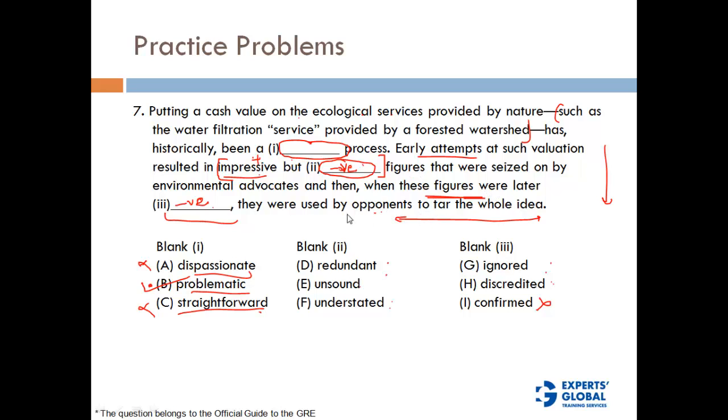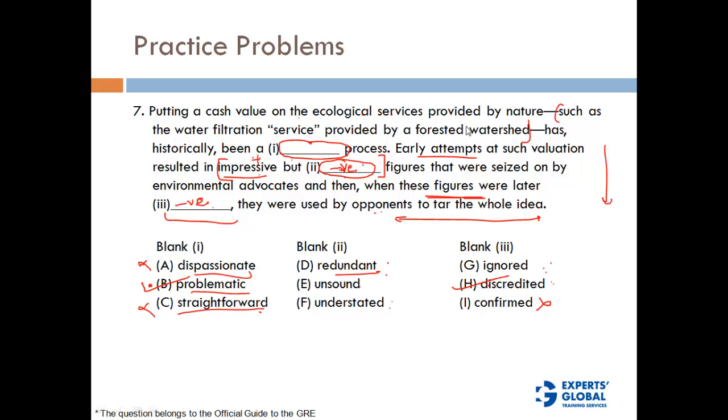When these figures were later dash, they were used by opponents to tar the whole idea. Now ignored, will that go? These figures were later ignored, the opponent would tar the whole idea. No, that doesn't make sense. When these figures were discredited, they were used by opponents to tar the whole idea. Now discredited fits into the context, because these figures were not really something positive, and they were also discredited, and that is why opponents are using those discredited figures to tar the whole idea. So discredited goes here.